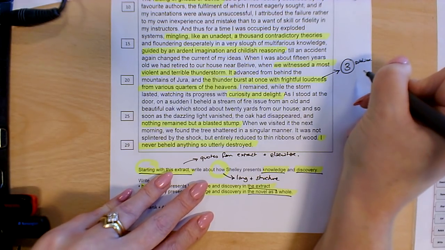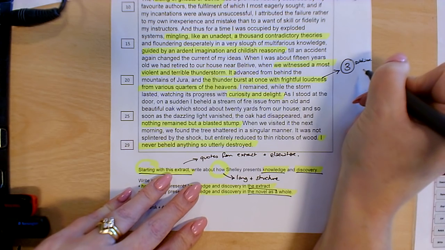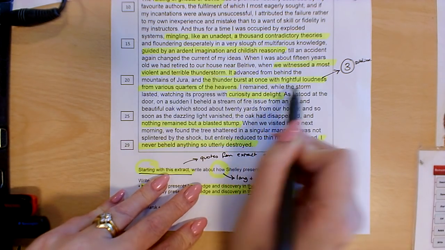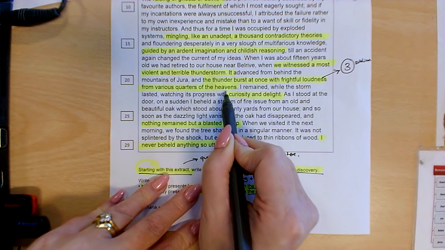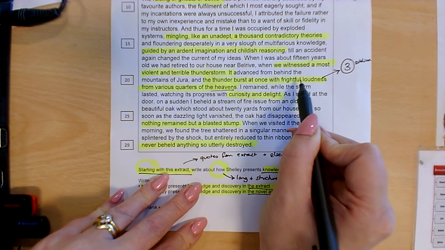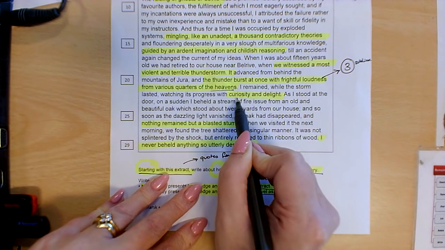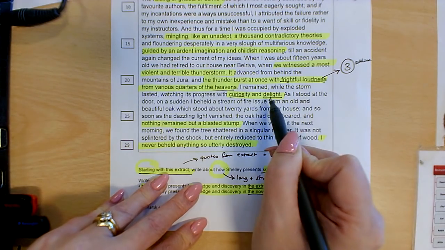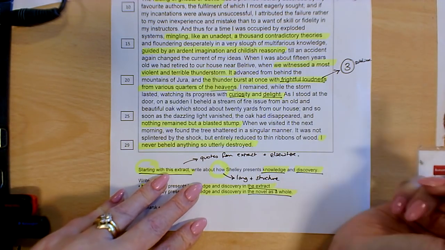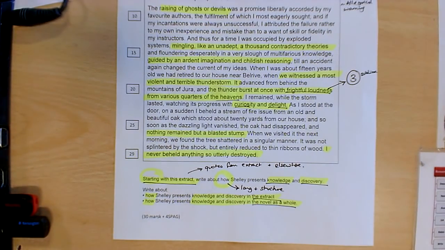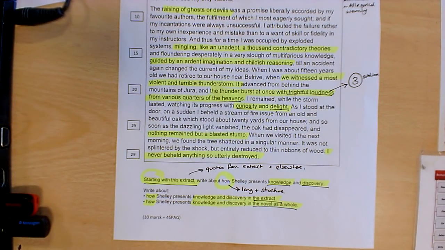Victor's inspiration is the lightning strike. And again, we've got quotations like the thunder burst at once with a frightful loudness from the various quarters of the heavens, the celestial imagery of heavens, the juxtaposition between frightful loudness and curiosity and delight as words used together. Remember, we want judicious quotations, so small words would be even better. And so now I need to decide, again, what quotations that might link to.